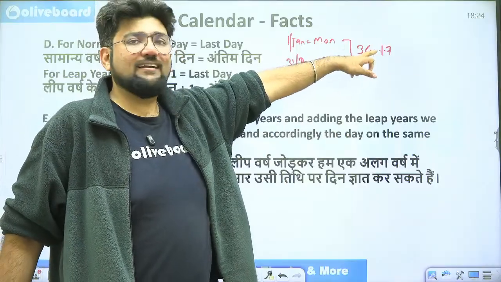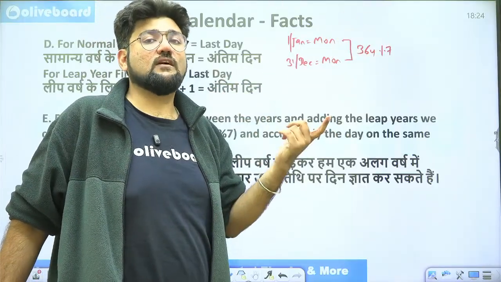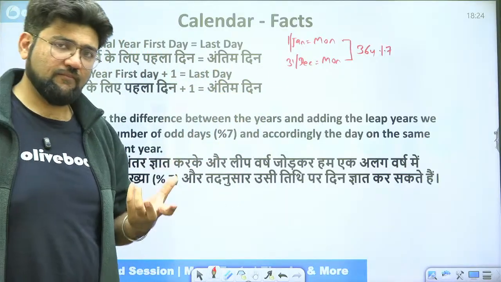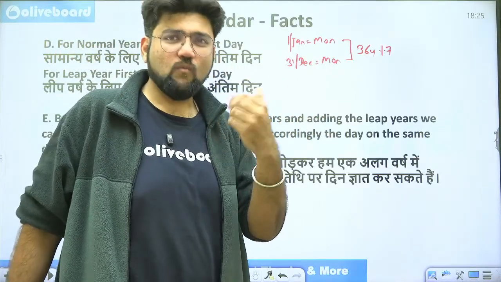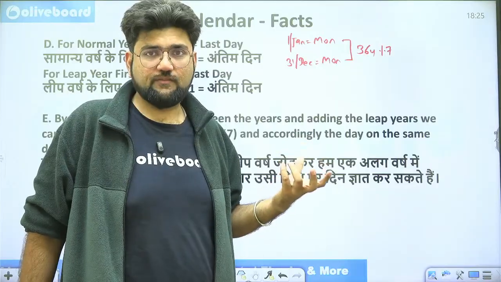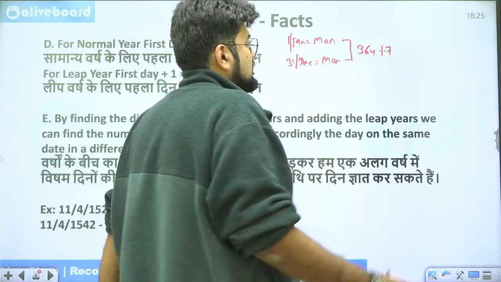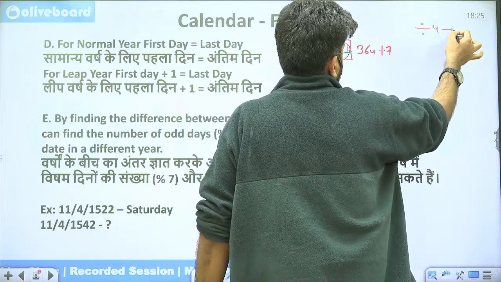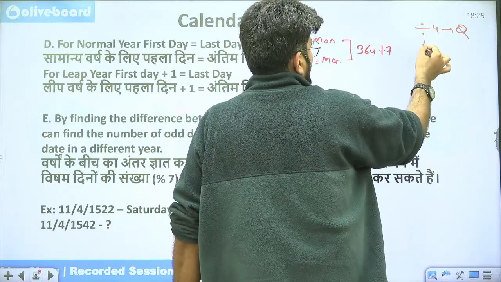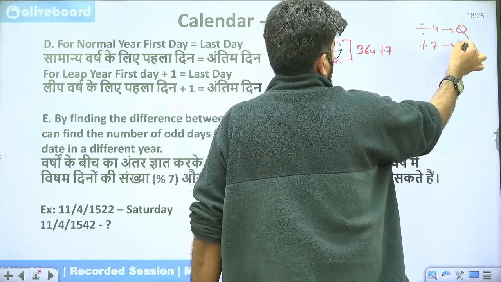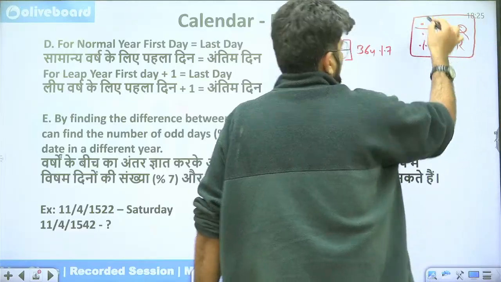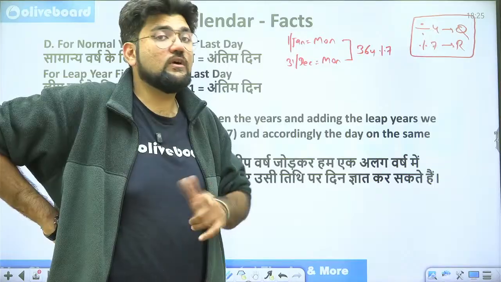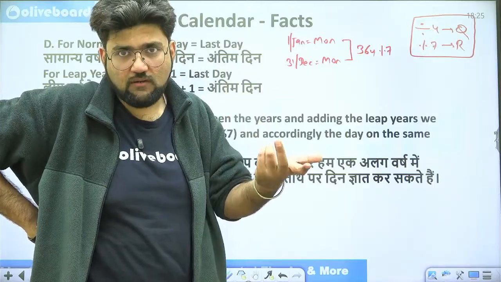What is modulo divide? Regular division always returns the quotient as your answer. So 10 divided by 5 is 2. 100 divided by 4 is 25. These answers are quotients. In logical reasoning, especially in the calendar section, if you are going to divide by 4, you are always looking for the quotient. And if you are going to divide by 7, you are always looking for the remainder. So modulo division implies that you are looking for the remainder as your answer. So 10 modulo 2 is not 5, it's 0 because 0 is the remainder.